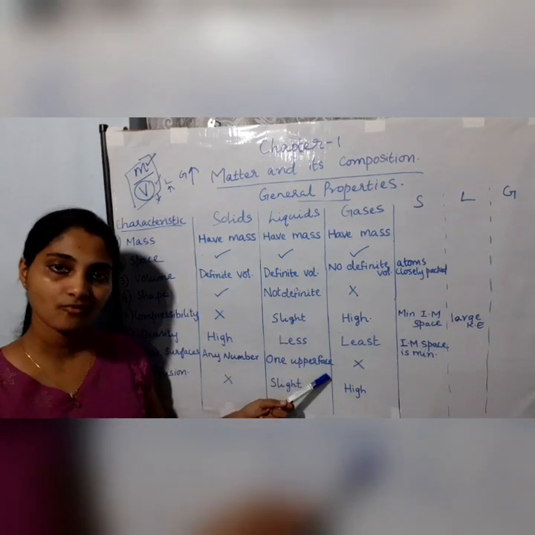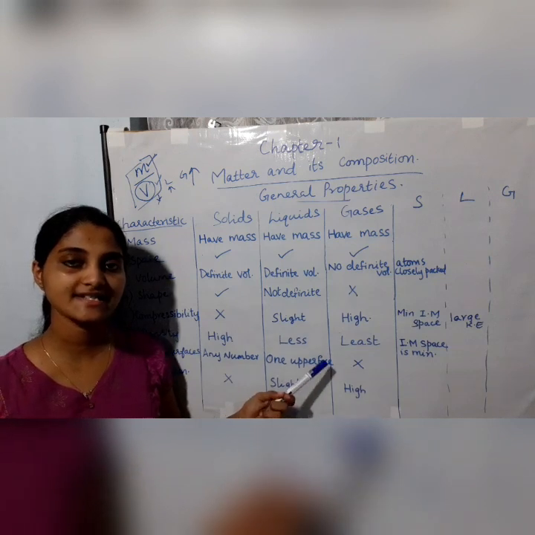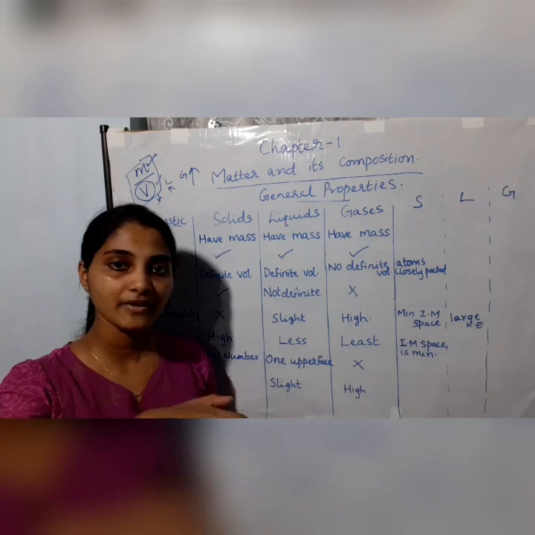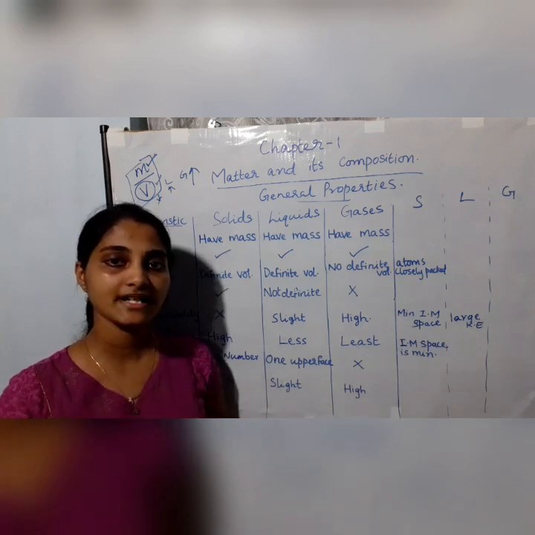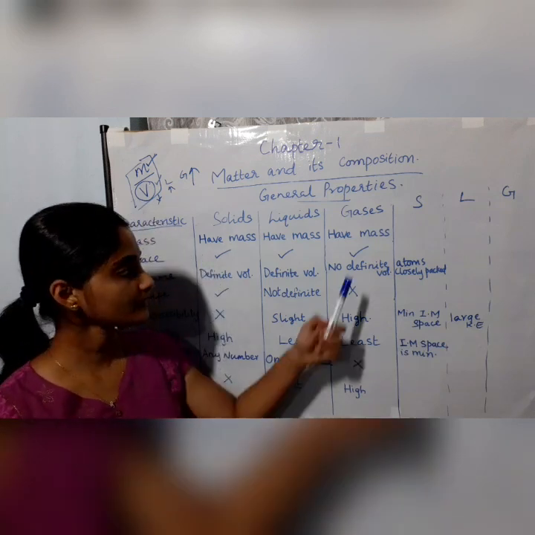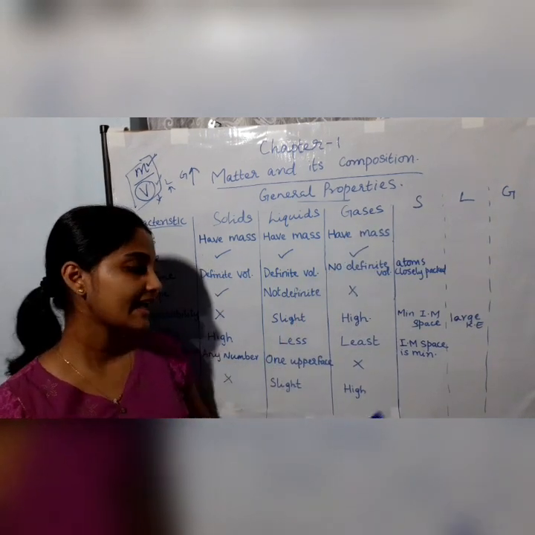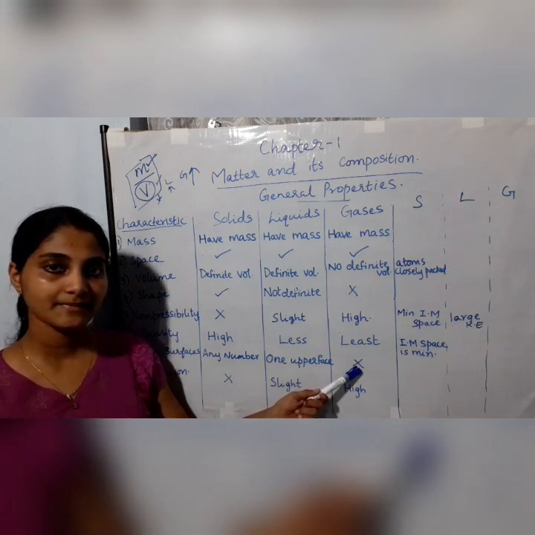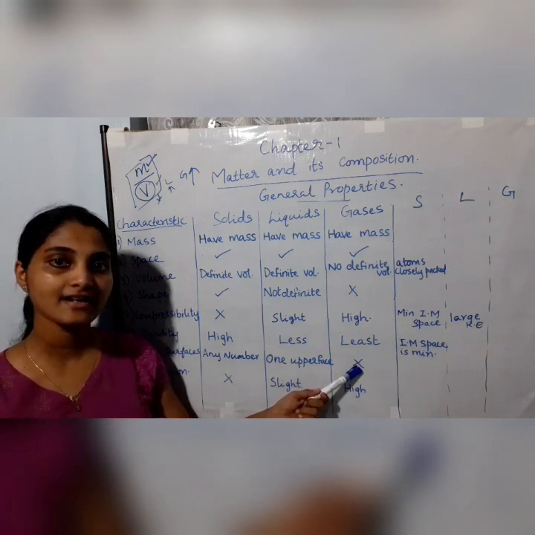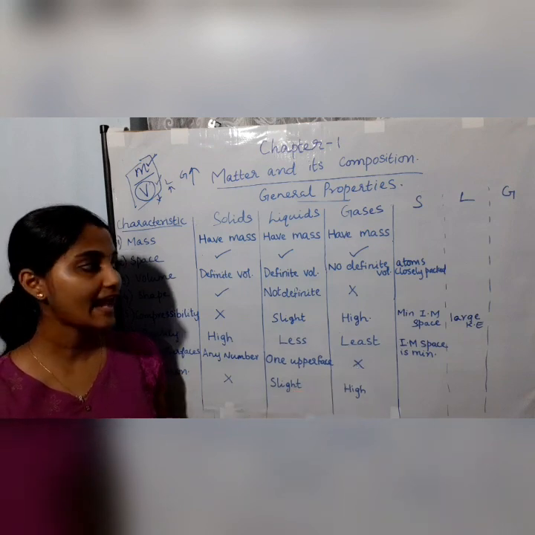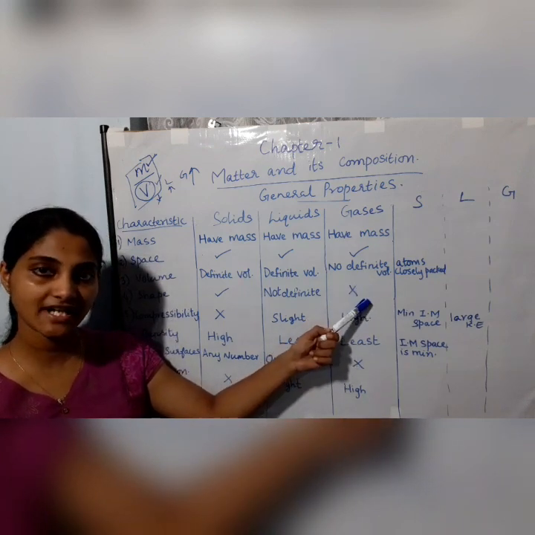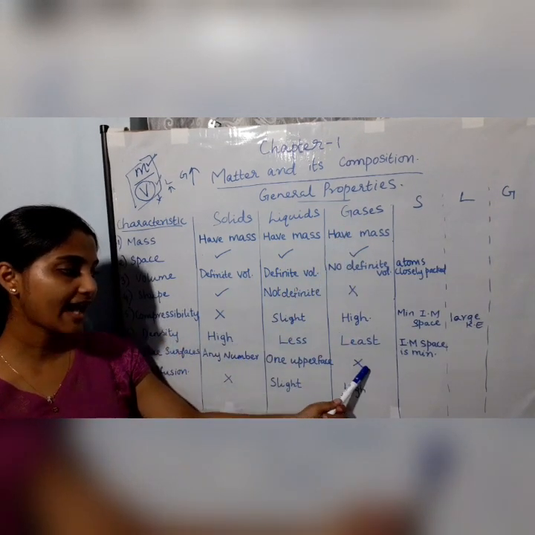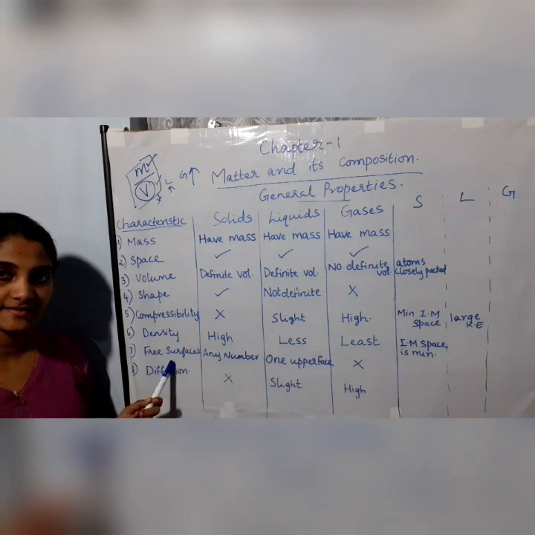It has only one upper free surface. As you can see, when you pour a liquid into a container, there is only one upper free surface on top, that is exposed to air. Now in case of gases, it has no free surfaces available. Why? Because the particles of gases are far apart from each other and therefore they do not have any definite shape nor a definite volume, and therefore they do not have any free surfaces.